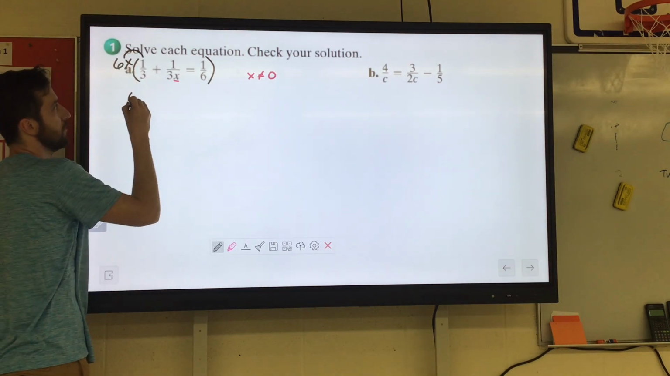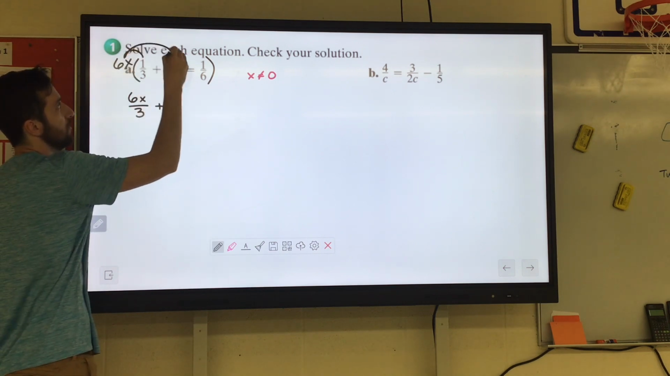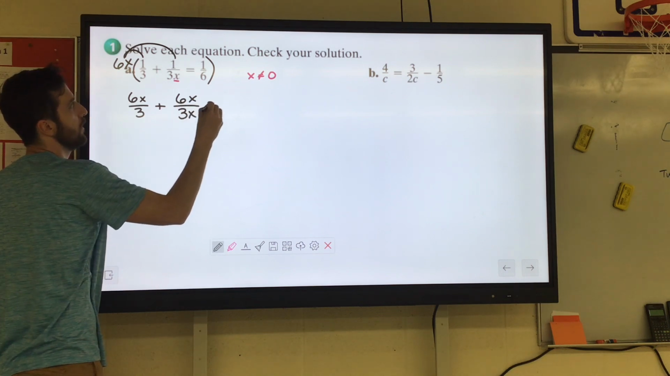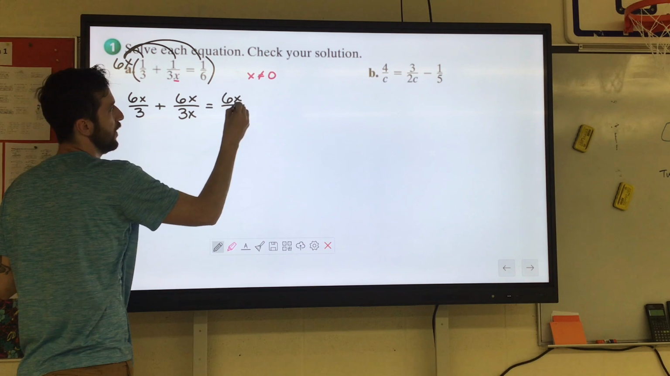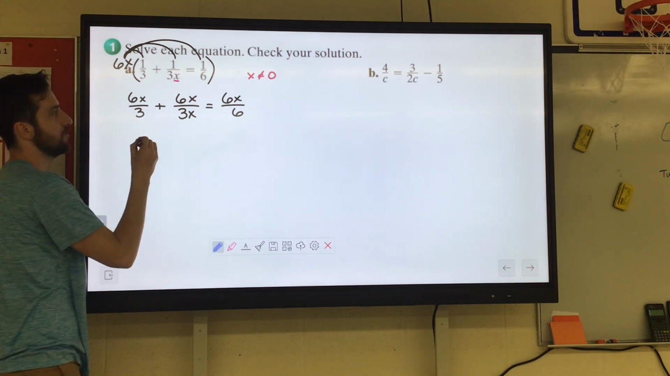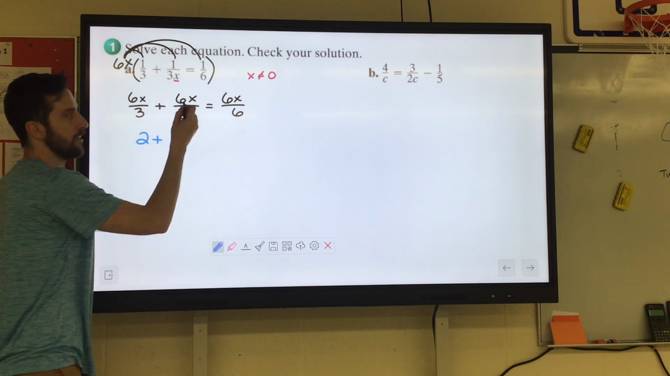6x times 1 is 6x. We'll divide by 3 on the next step. Plus 6x times 1 is 6x over 3x equals 6x times 1 is 6x divided by 6. So now we'll simplify all these. 6x divided by 3 is 2. Here, again, the x's will cancel out.